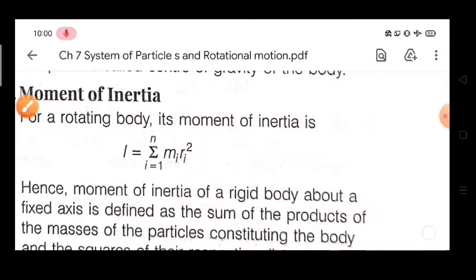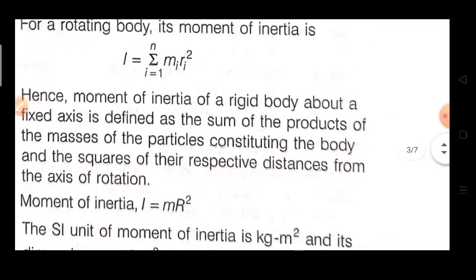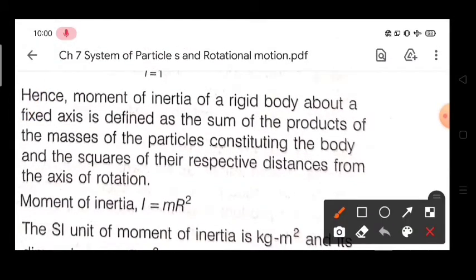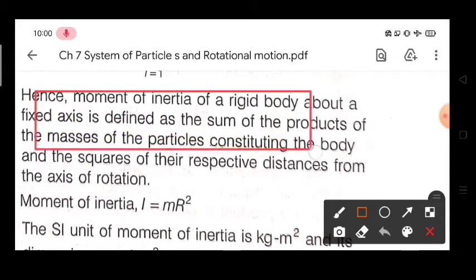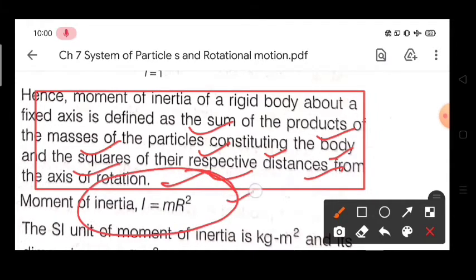Here also you can read that moment of inertia of a rigid body about a fixed axis or fixed point is defined as the sum of the products of the masses of the particles constituting the body and the square of their respective distances, that is radius, from the axis of rotation. Or in general terms, moment of inertia is given by mr square, as I explained.